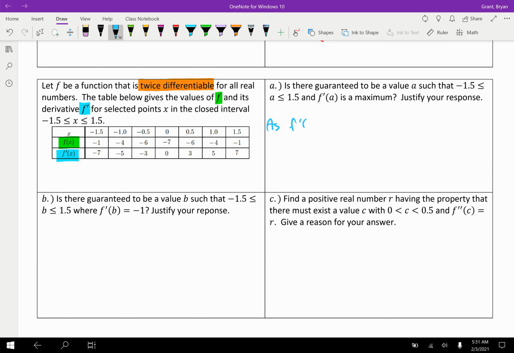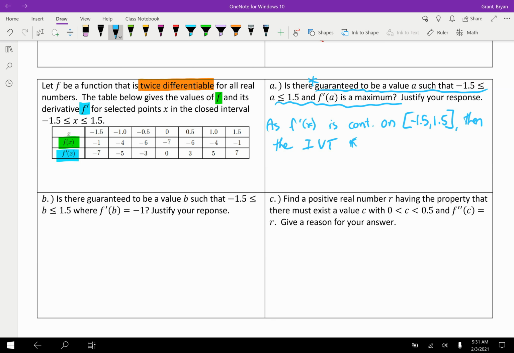As f prime of x is continuous on, and I'm going to shorten the way they wrote it, -1.5 to 1.5, right? Then the EVT, and I'm going to be extremely lazy here, guarantees there to be a value a such that all of this and f prime of a is a maximum. Cool. Do a little star. Don't do that in the AP exam. Actually write that out. I think we should write that, but there are two things maybe to talk about.